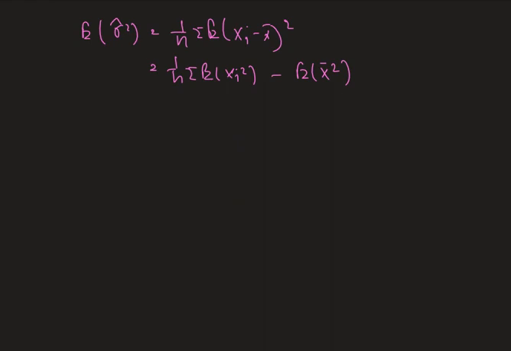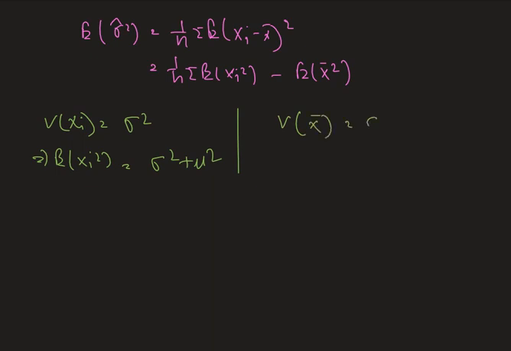Now variance of xi is equal to sigma square in this case, as the xi's are normally distributed with mean mu and variance sigma square. Therefore expectation of xi square will be sigma square plus mu square. We also know that variance of x bar is sigma square divided by n. Therefore expectation of x bar square is equal to sigma square divided by n plus mu square.